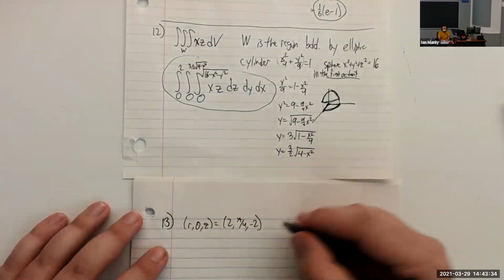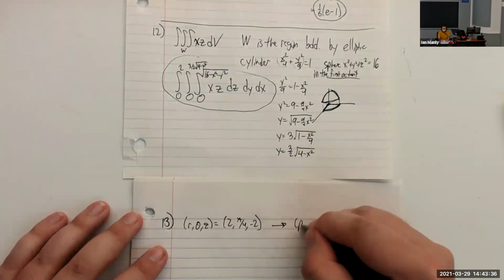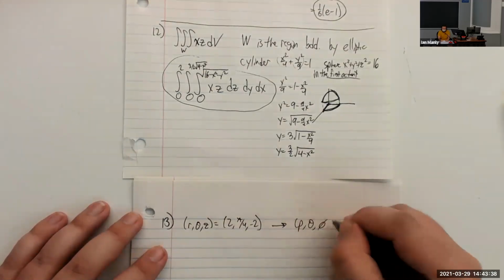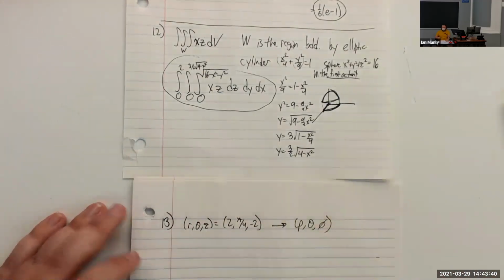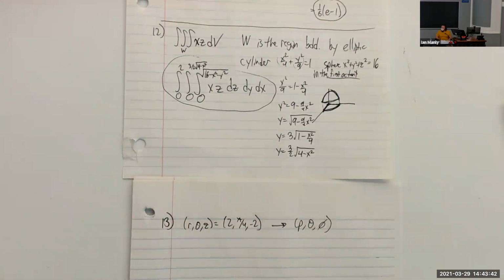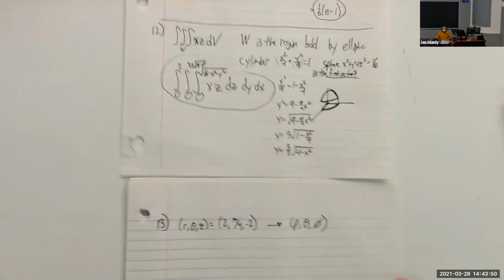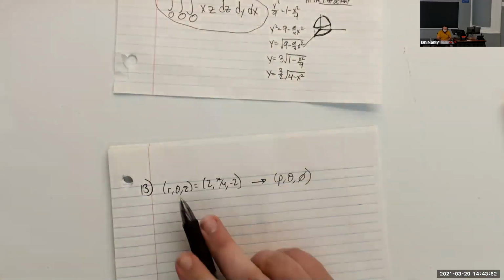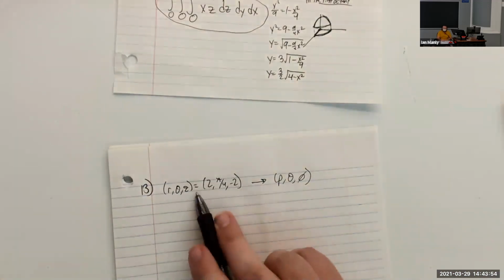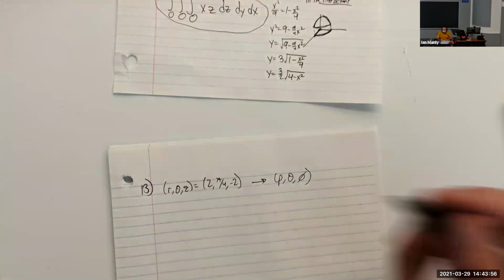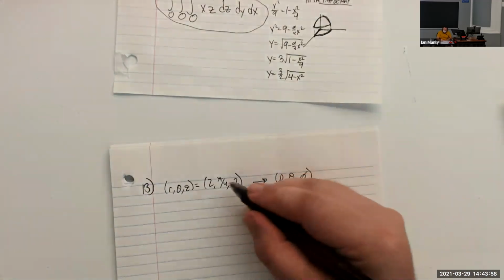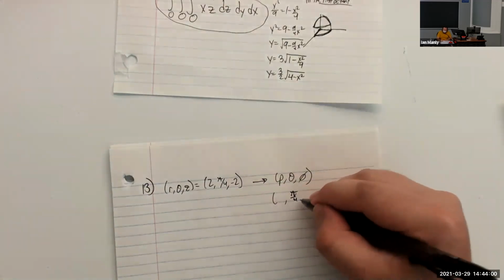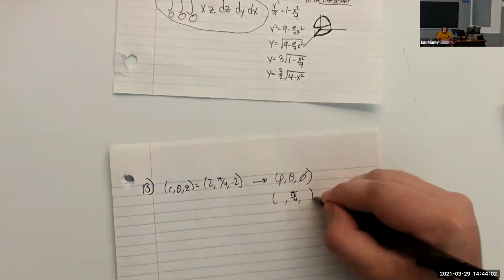And then we want to change this over to rho, theta, and phi. Well, first of all, we have literally the same coordinate in both of these, which is theta. So we're definitely going to have theta as pi over 4 for this, no matter what.